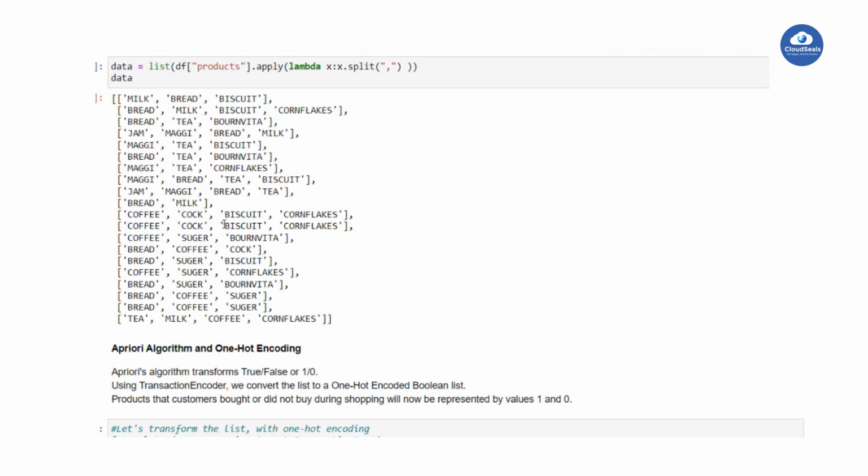Whoever enters the website will buy only a maximum of 20 or 30 items at a time. They won't buy lakhs. But we will get lakhs of customers' information. Here item sets may be 100. Maybe one person buys 20 items, some other people 5, 10, 15.